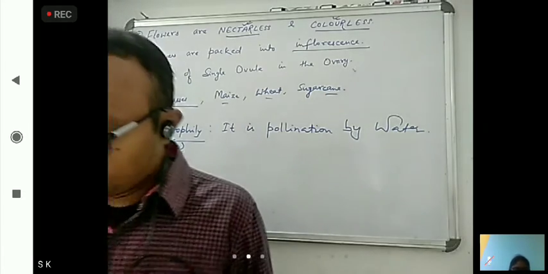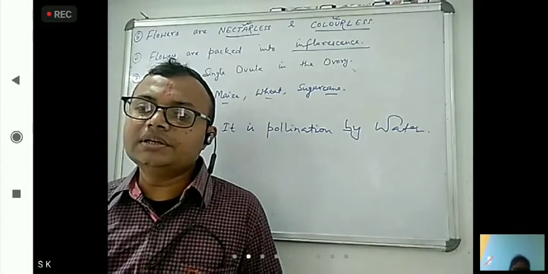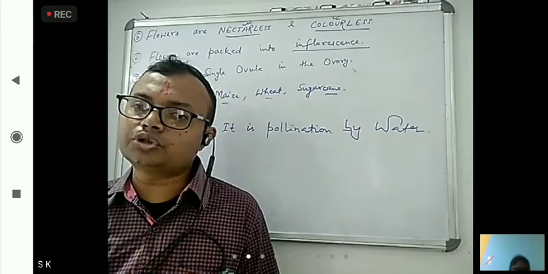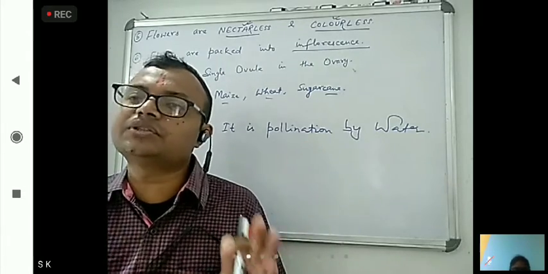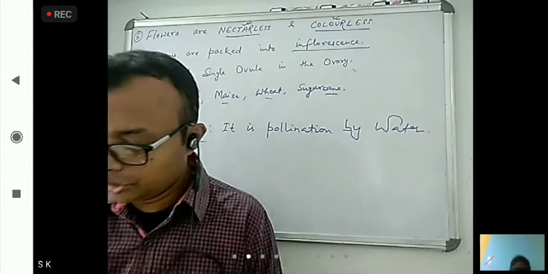Hydrophily. Okay. But here one question asks how many genera belong to hydrophilous flowers. So what is that? 30 genera that we have to remember.